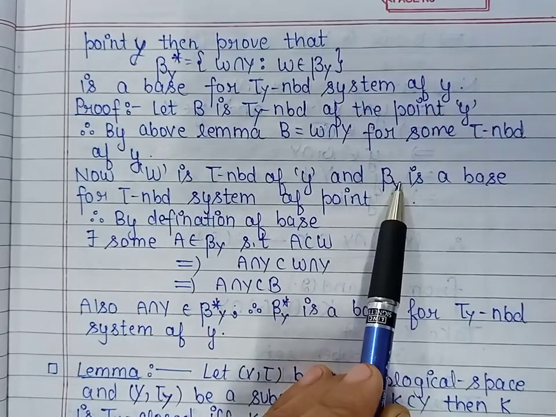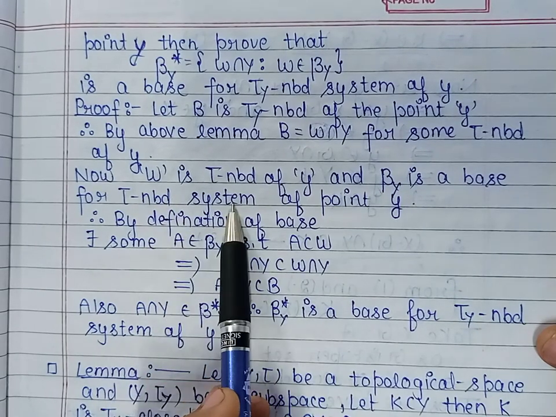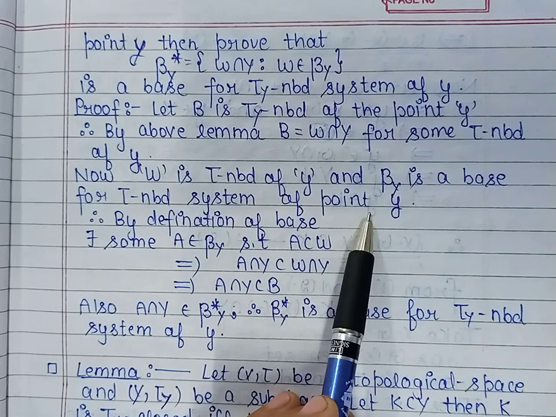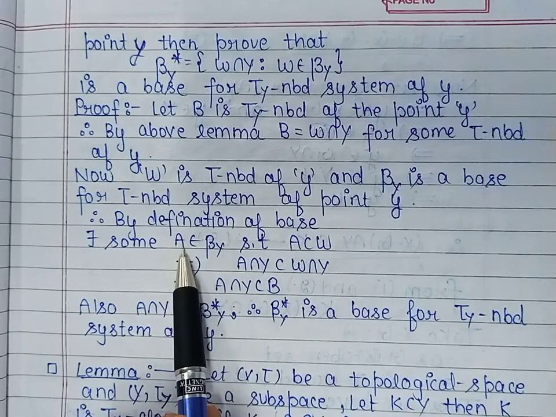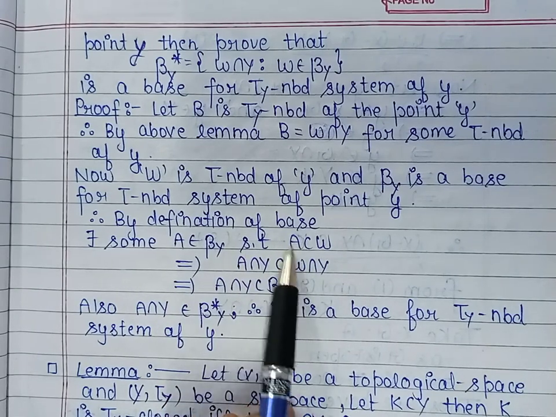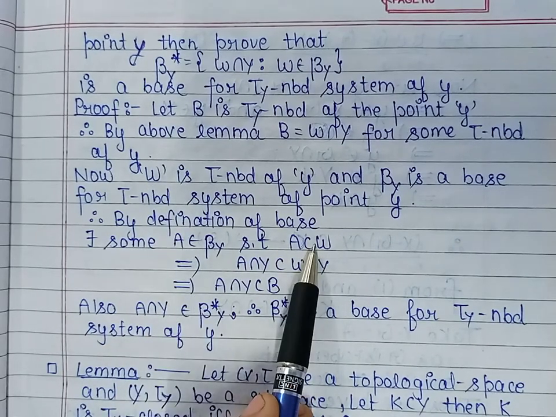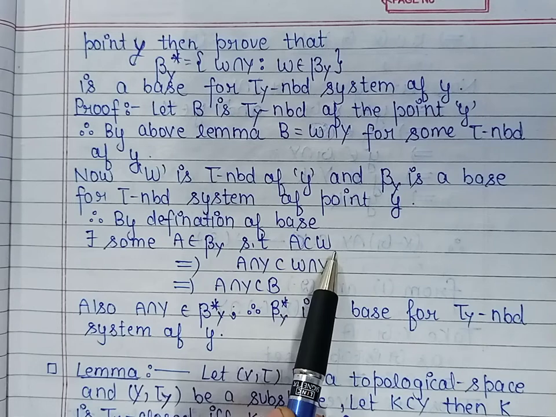Now because beta y is base for tau neighborhood system of the point y, we can use the definition of base. By definition of base, there exists a member from the base such that that member is contained in the given neighborhood. So A is contained in W.